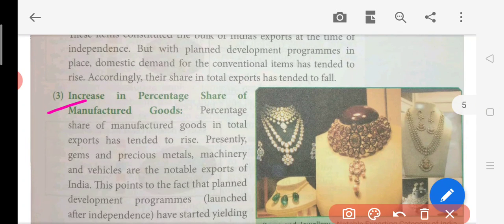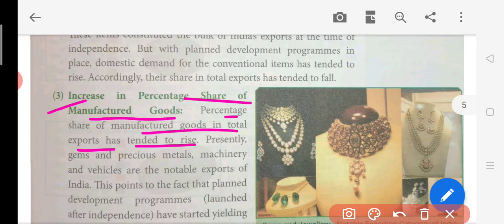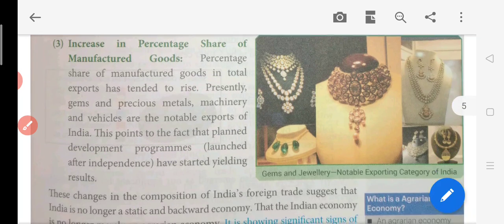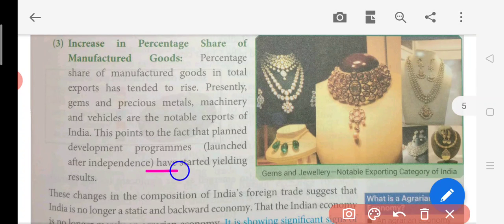The third point is increase in the percentage share of manufactured goods. Now, percentage share of the manufactured goods in the total exports has tended to rise. Presently, gems and precious metals, machinery, and vehicles are notable exports of India. So, basically, in the beginning, what was happening? India was exporting the precious metal, machinery, and all these vehicles because all these things were being manufactured and were being sold. Now, what happened after this? This points to the fact that planned development programs launched after independence have started yielding the results.